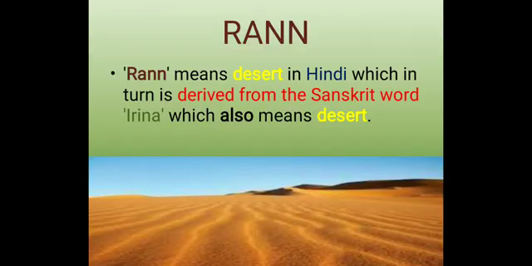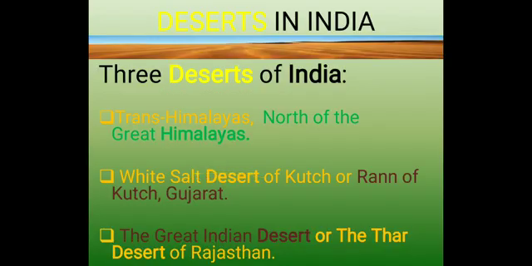Rann means desert in Hindi, which in turn is derived from the Sanskrit word Irina, which also means desert. So that's why we use White Salt Desert of Kutch or Rann of Kutch.